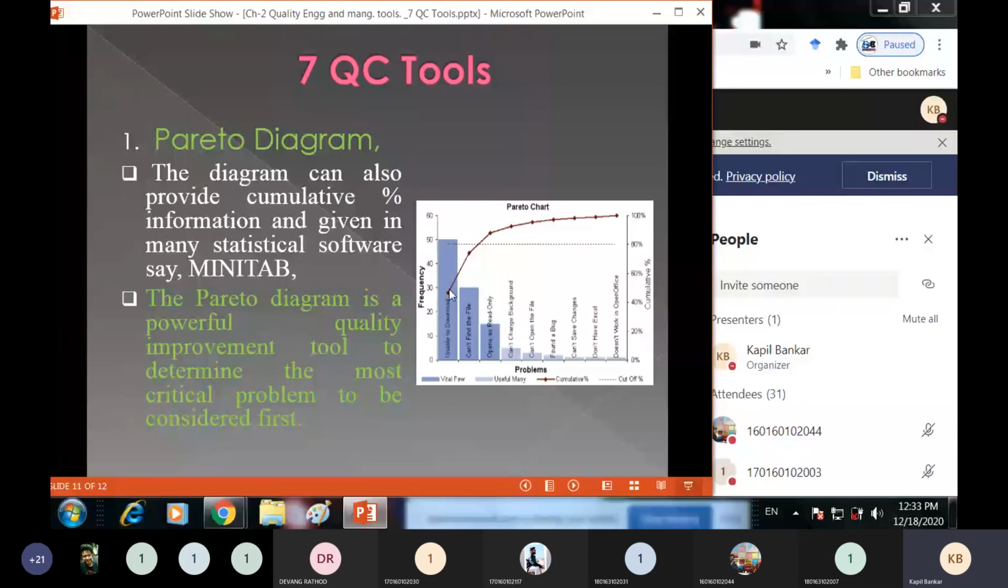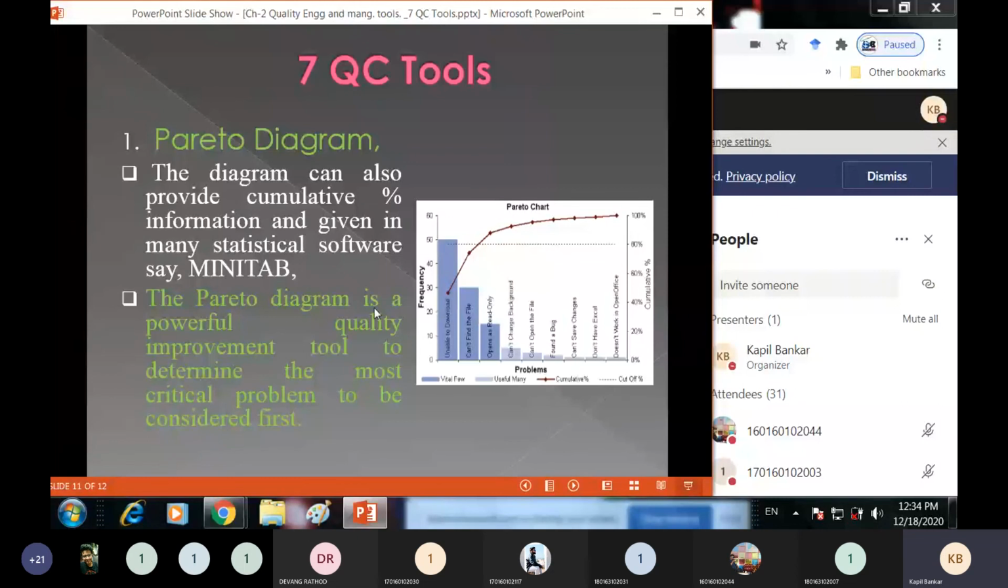Here one curved line is there. That is nothing but the cumulative percentage of all the defects. Here at the end it is 100%, the cumulative percentage of the first, second, third, fourth, fifth. It increases and reaches up to 100%. So this line will give you the idea of the cumulative percentage of the problem.